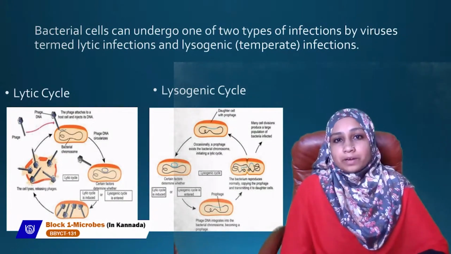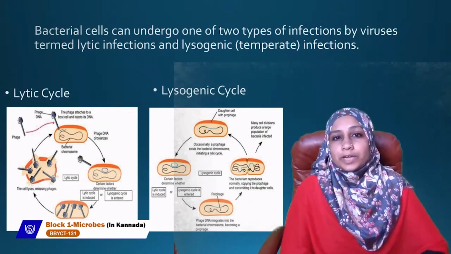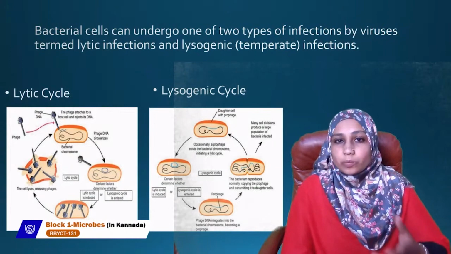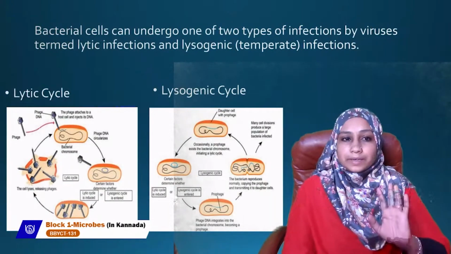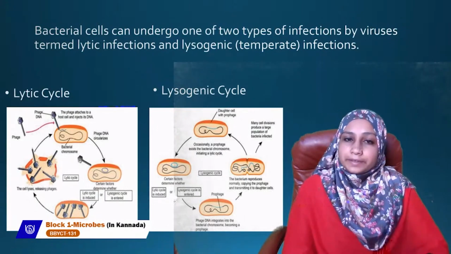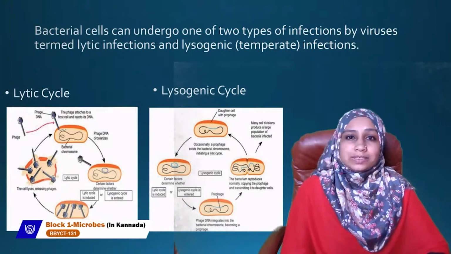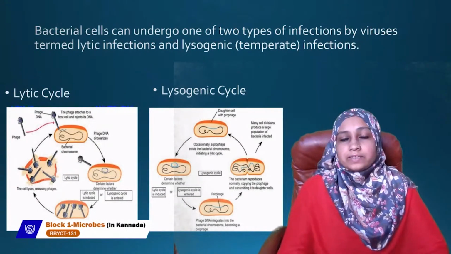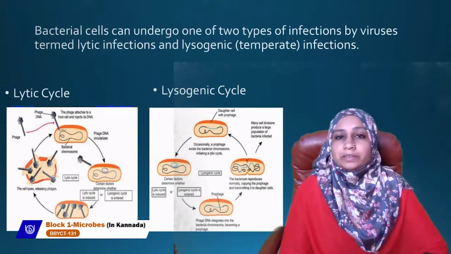So under viral replication, we can have two types of cycles. When the virus infects a bacterial cell, the bacterial cell can undergo two types of cycles, the lytic cycle and the lysogenic cycle. In the lytic cycle, the host cell is killed so that the viral particles are released. Whereas in the lysogenic cycle, the viral DNA gets integrated in the bacterial DNA.